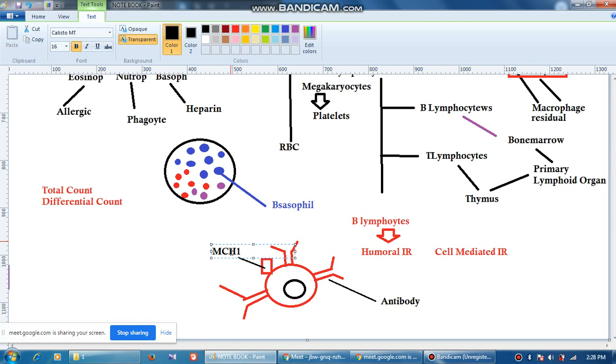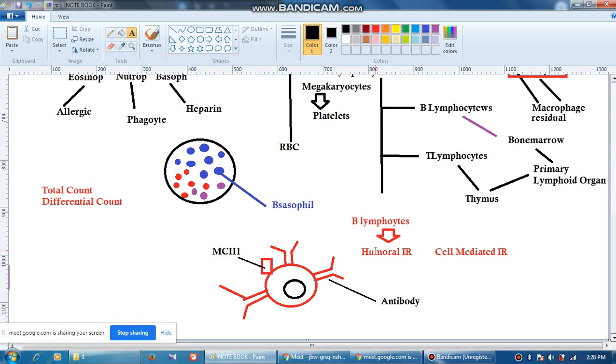We will come to those discussions also, but in the beginning just understand that on the surface of the B lymphocyte there are several antigens. One antigen is the antibody itself, so it behaves as an antigen. And there is MHC1 molecule on one side, and on another side there is an MHC2 molecule as well.